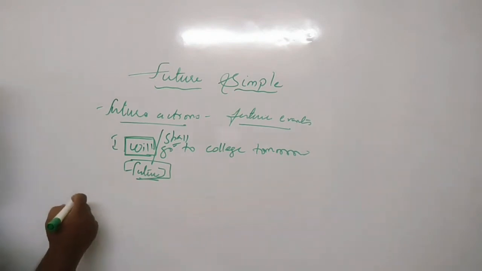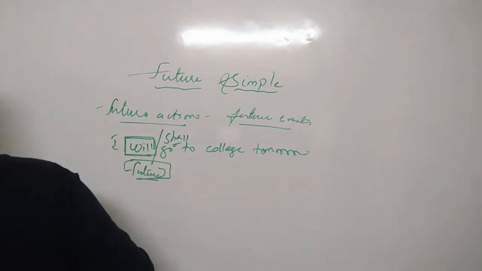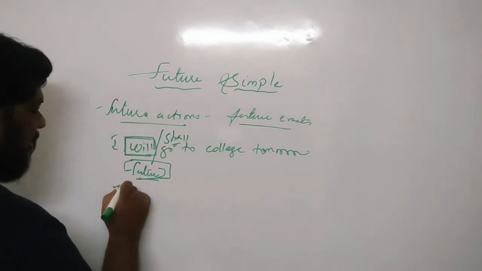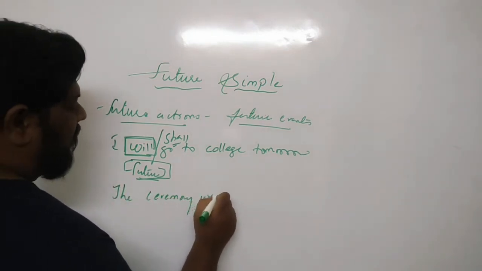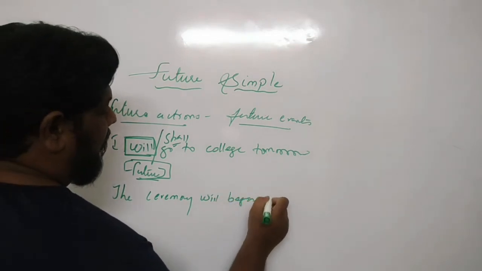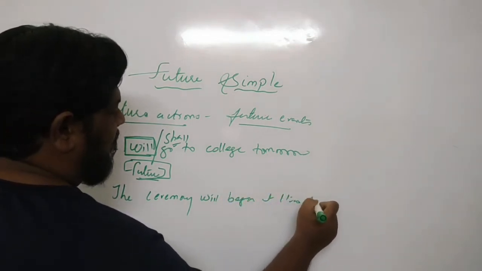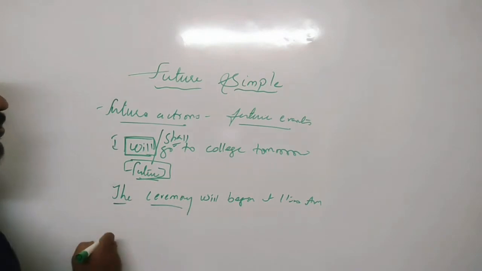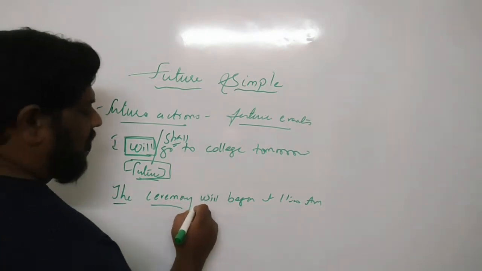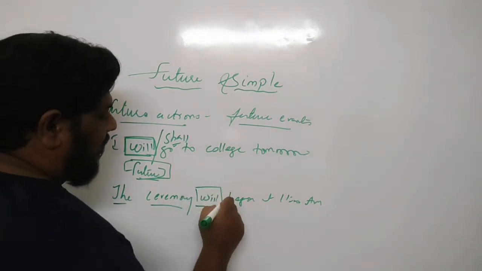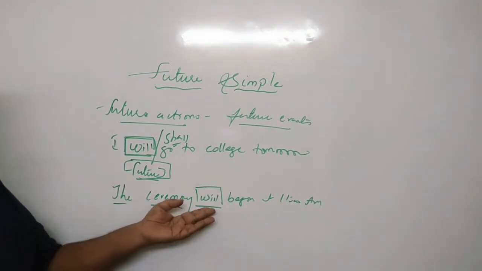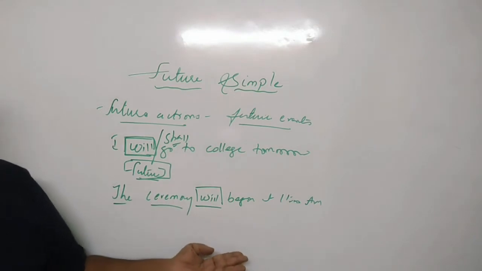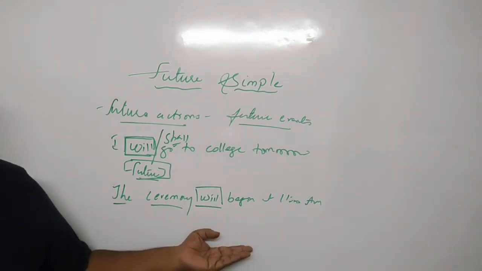Now in the same way, we'll see one more example. You can say that the ceremony will begin at 11 a.m. Here, when the ceremony is going to begin, it will begin at 11, right? Again we are using the word will, which tells about the future. Will or shall basically tells about the future.